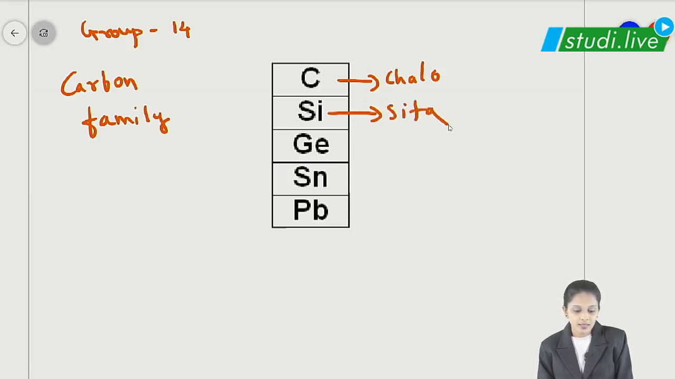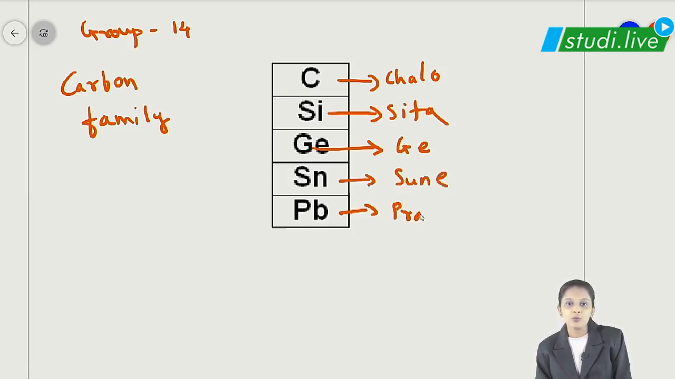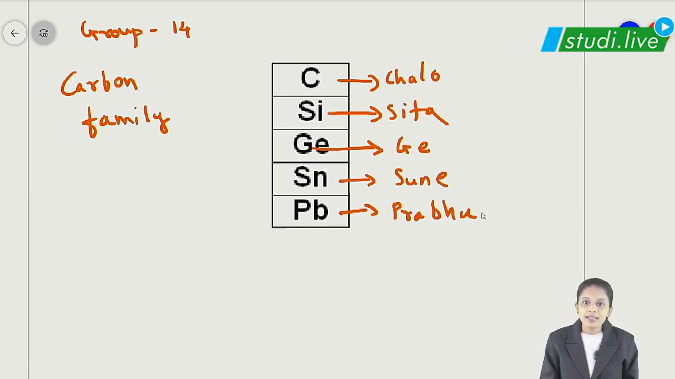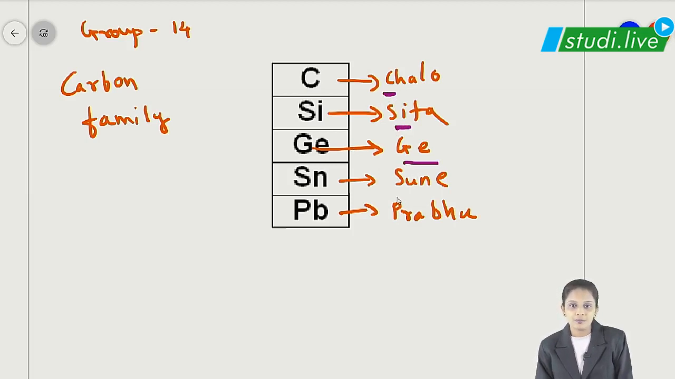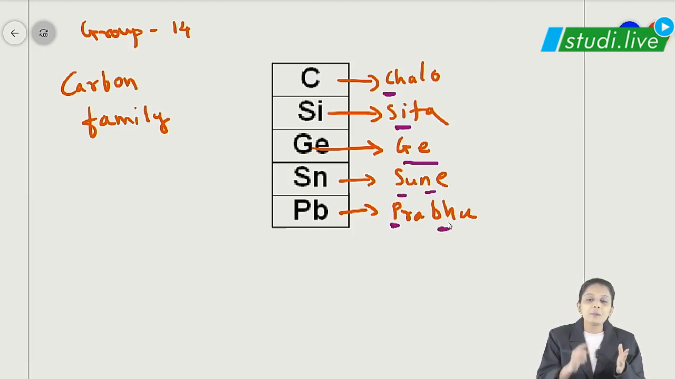Sita ji, chalo Sita ji, sune Prabhu, Prabhu Shri Ram, sune Prabhu. Okay, so which are the elements of group 14, students? Carbon, Chalo is carbon, Sita is Si, silicon, germanium, tin, Sn, and Pb, lead. Carbon, silicon, germanium, tin, lead. Chalo Sita ji sune Prabhu. I am hoping now you will find this interesting. Yes or no? So these are the elements of group 14.